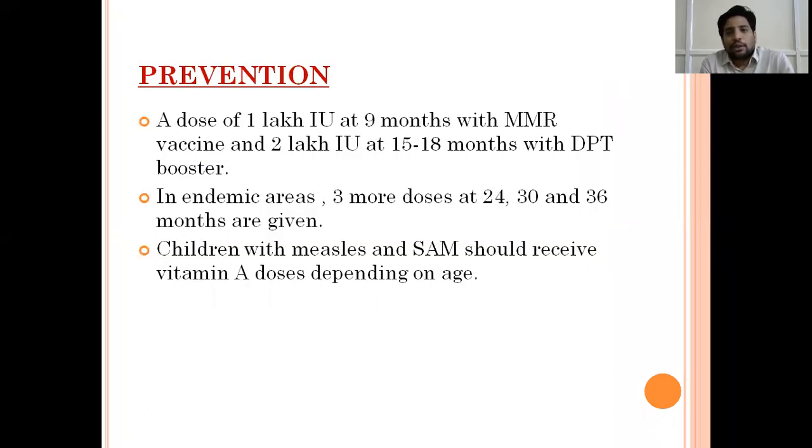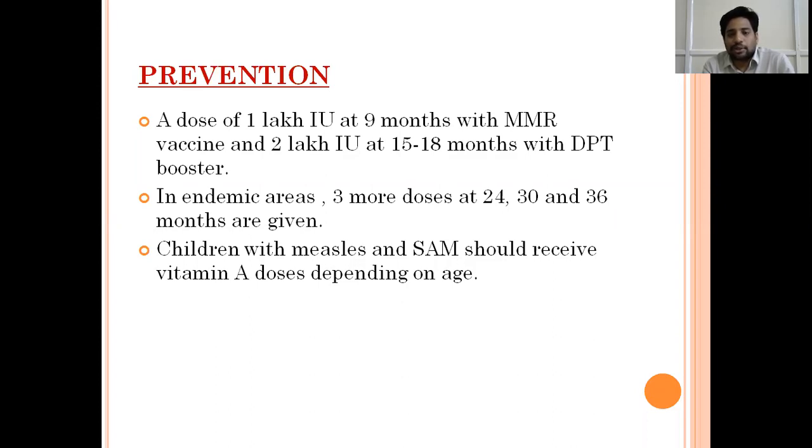Mostly young children, less than 5 years, now they're saying less than 3 years, are more prone to vitamin A deficiency. So they need supplementation of vitamin A. In the national immunization schedule, the national vitamin A program included vitamin A doses at 9 months and again at 15 to 18 months. When you give it at 9 months with MMR, we give 1 lakh international units.